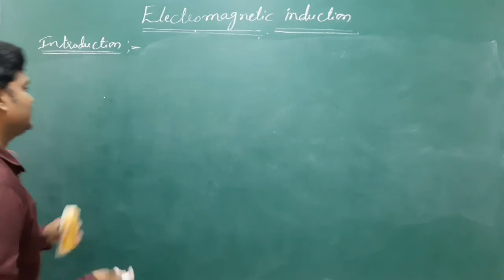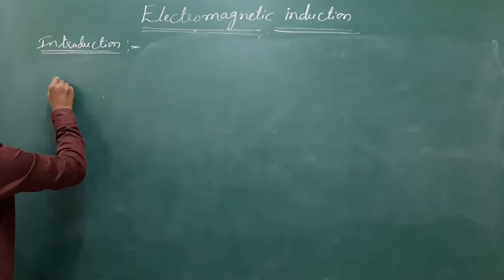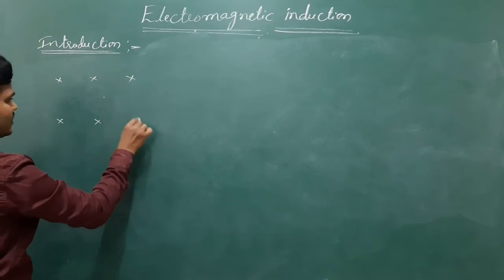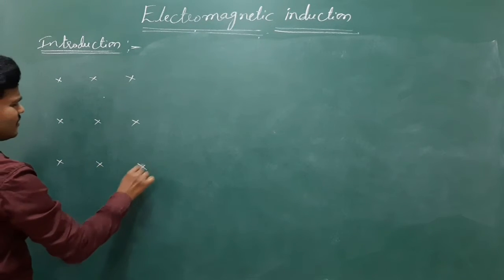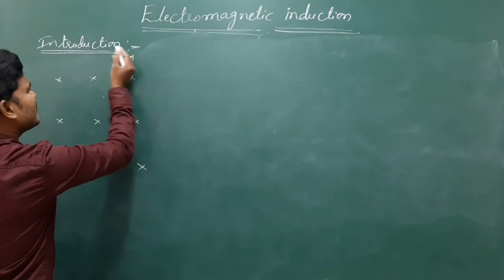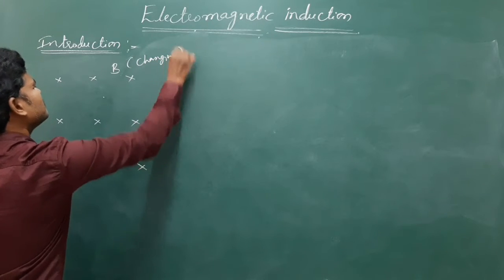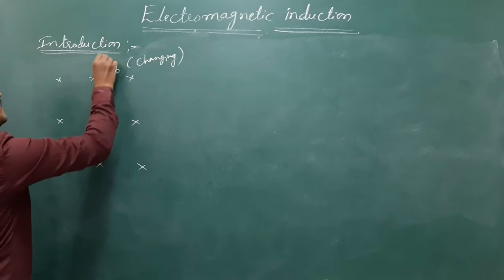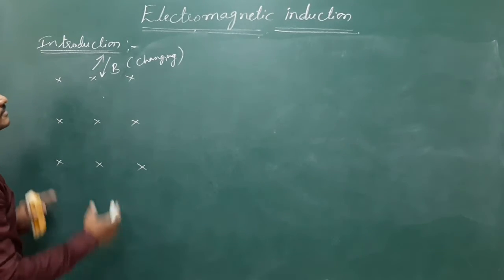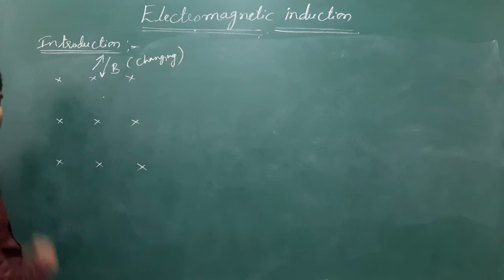Let us see Faraday's experimental observations. Suppose this is a magnetic field, and it is changing with respect to time, maybe increasing or maybe decreasing. Consider a changing magnetic field into the board.